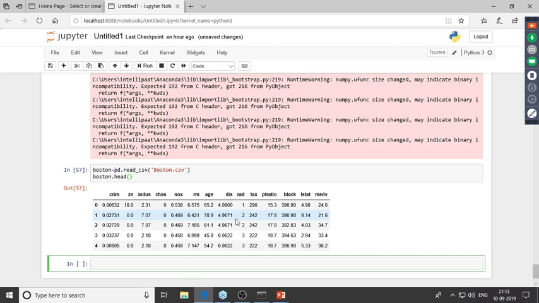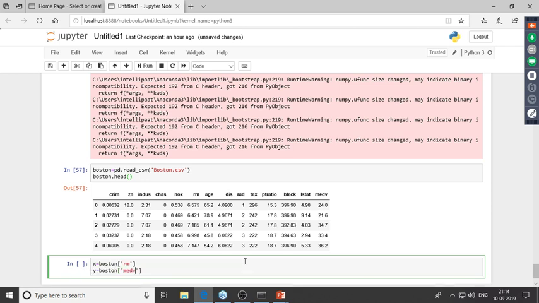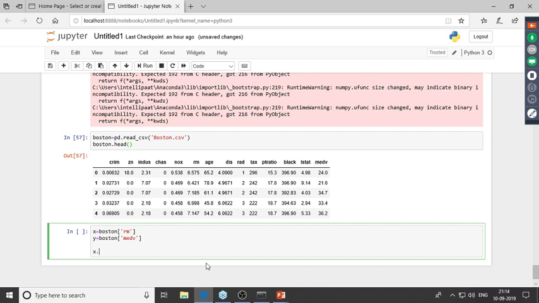Now, as it was stated in the question, this was our dependent variable and this was our independent variable. So let me go ahead and extract these first. So in X, so X is basically the independent variable. I'd basically be storing the RM column, and in Y, I'd be storing the MEDV column. So Boston. And inside this, I'll give in the name of the column, which is MEDV. So I've extracted the independent variable and the dependent variable. Now I'll just print out the head of these two. So x.head, and I'll also print out y.head.